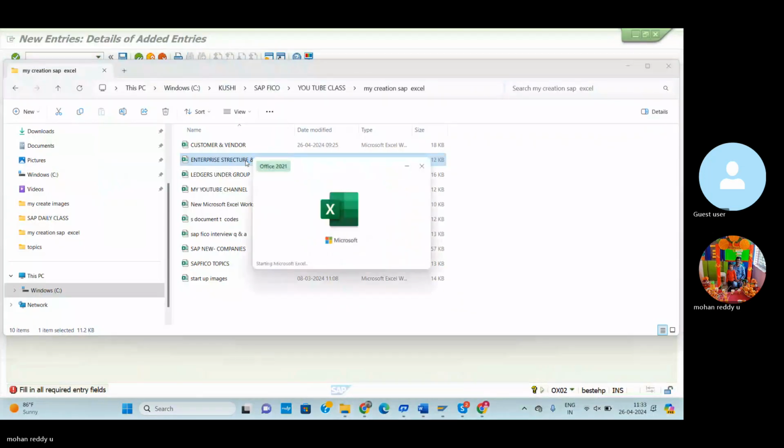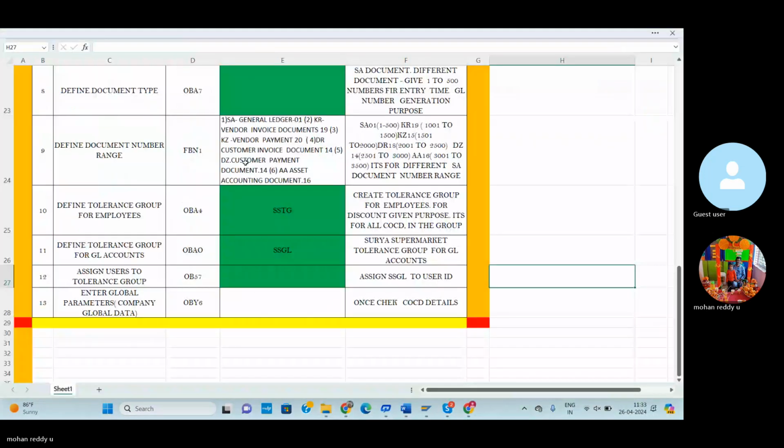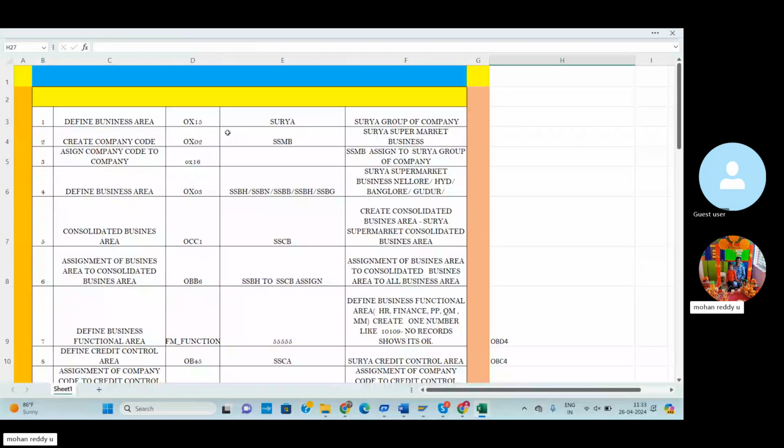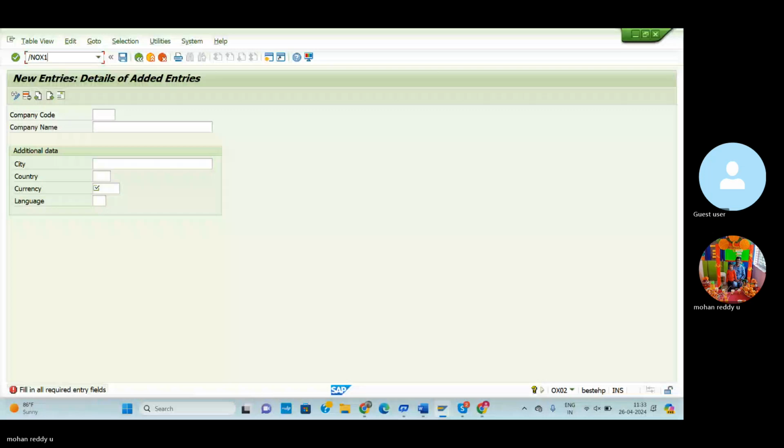So here OX 15. OX 15 is the group of company creation T code. So go to /n OX 15. Here check BIRLA.